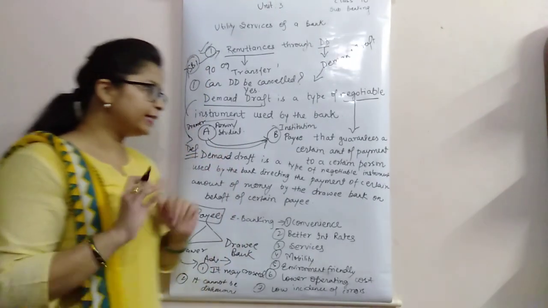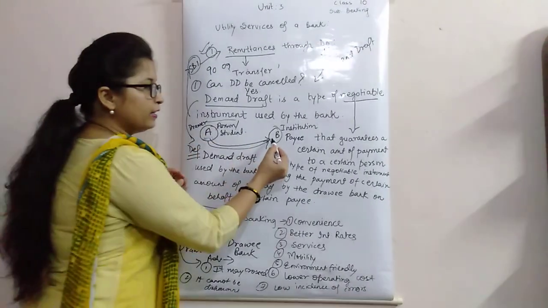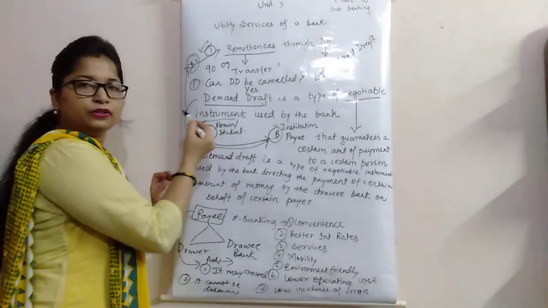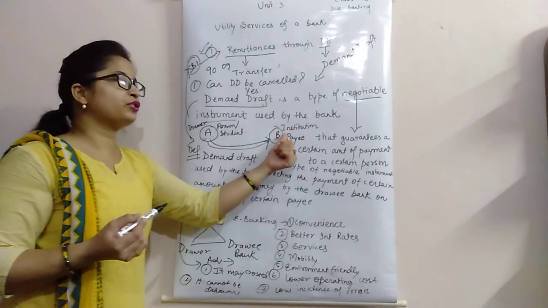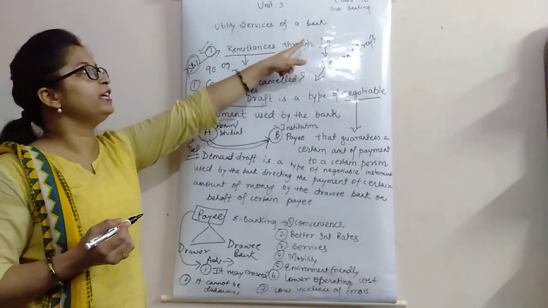ठीक है, let's take an example. Let's take an example that here is A and here is B. B is the institution and A is the person, student. He wants admission in institution B, where institution B accepts payment through the DD.